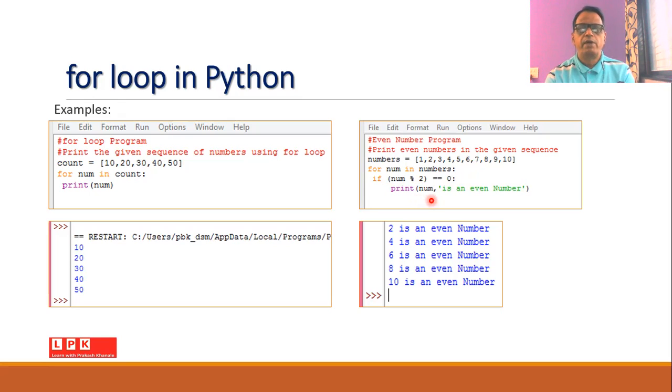And therefore you will find that when this part of the program is executed by the Python interpreter, then on the screen I will get the message: 2 is an even number, 4 is an even number, 6 is an even number, 8 is an even number, and 10 is an even number. So all the even numbers in the given list will be printed on the screen.